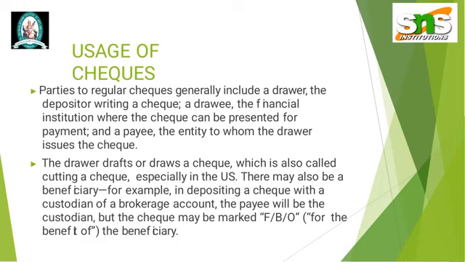There may also be a beneficiary, for example, in depositing a cheque with a custodian of a brokerage account. The payee will be the custodian, but the cheque may be marked F/B/O, for the benefit of the beneficiary.